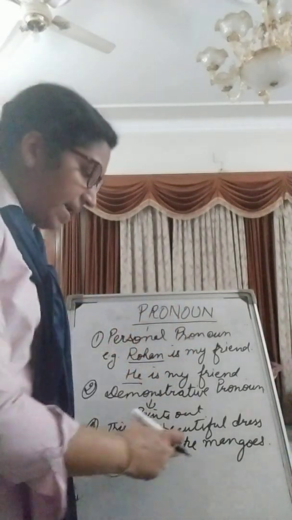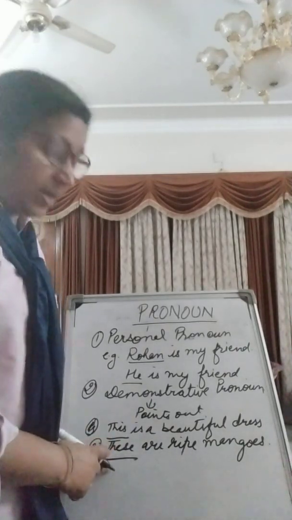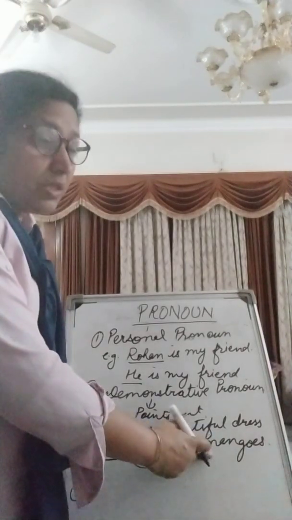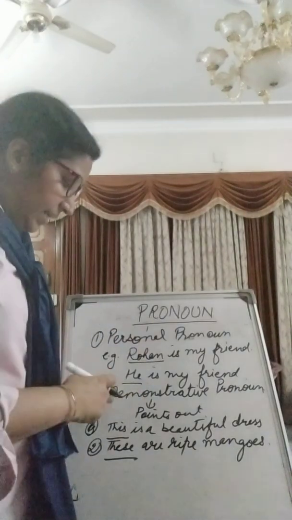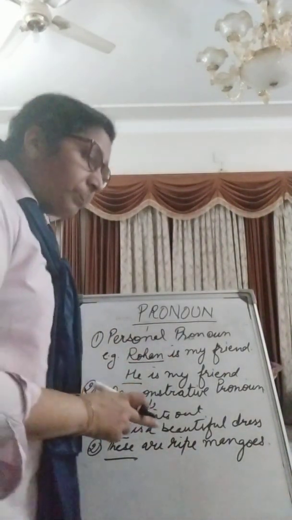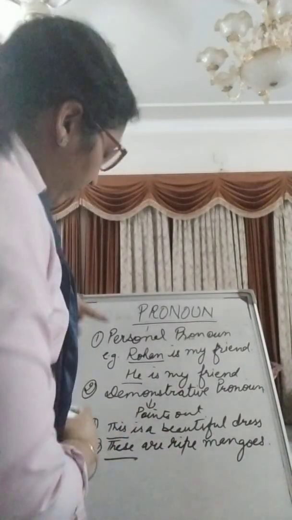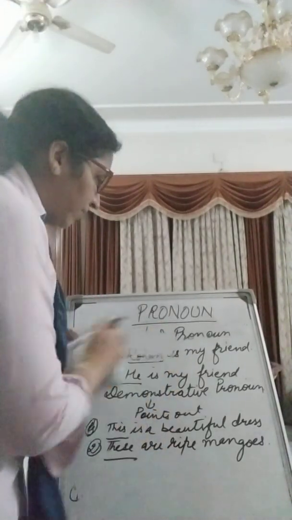These is a demonstrative pronoun because it is pointing to the mangoes. So जब आप किसी particular object को point out करते हैं, then it is called a demonstrative pronoun. Now let us take the third one. We took personal pronoun and demonstrative pronoun.